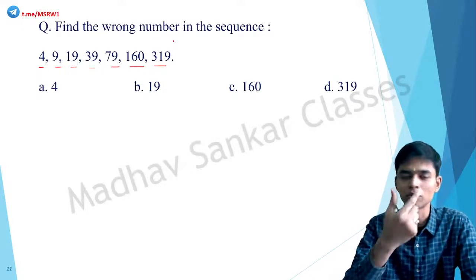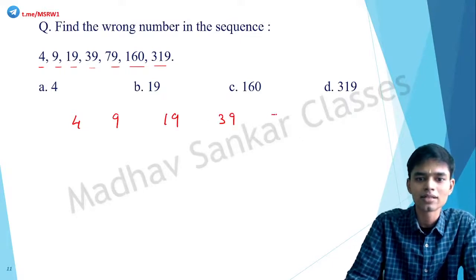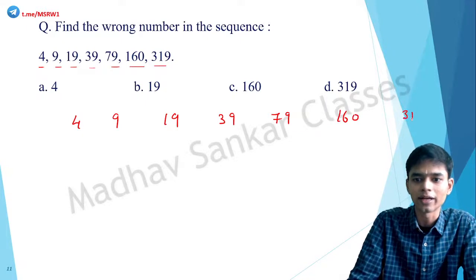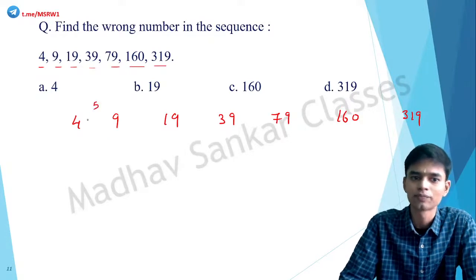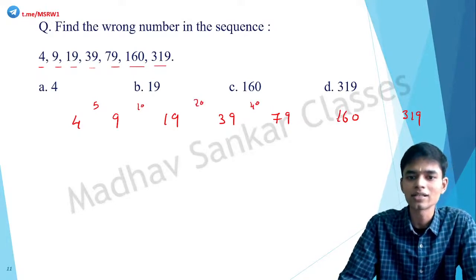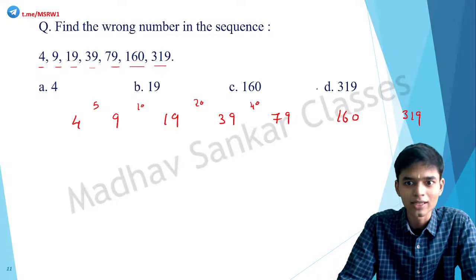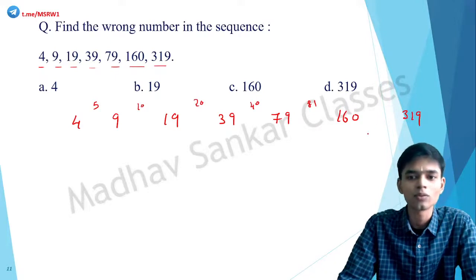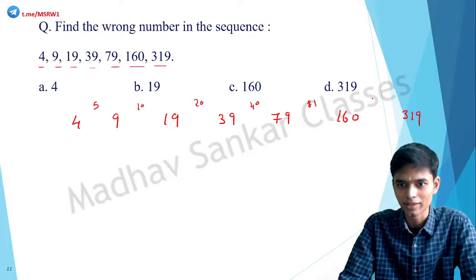Try to find out the relationship between the adjacent numbers. 4, 9, 19, 39, 79, 160, 319. What could be the relation? What is the relationship between 4 and 9? It is 5. 9 and 19, 10. 19 and 39, 20. 39 and 79, 40. 79 and 160, what is the relationship? It is 81, correct? 160 and 319, what's the relationship here? That is not 160 minus 1. That is 159.